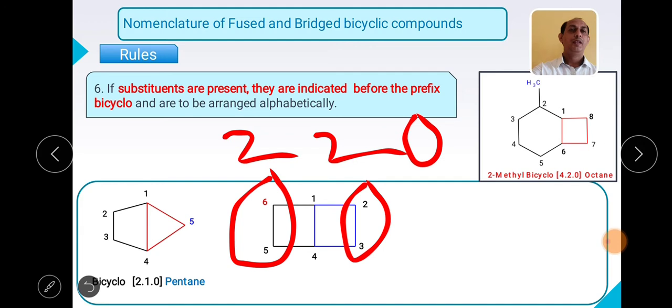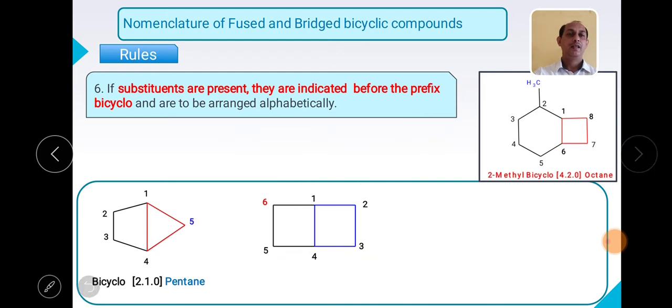Then I have to find out the parent carbon atoms. How many maximum carbon atoms are present? So I will start numbering this way: 1 2 3 4. When both the rings have an equal number of carbon atoms and there is no substituent present, you can start numbering from any one of the carbon atoms. Either you can start numbering from here, or from here, in the clockwise direction or anti-clockwise direction. So 6 is the highest carbon count. For 6, what can we use? Hexane, right? So what will be the name? Bicyclo 220 hexane, right? Bicyclo 220 hexane.